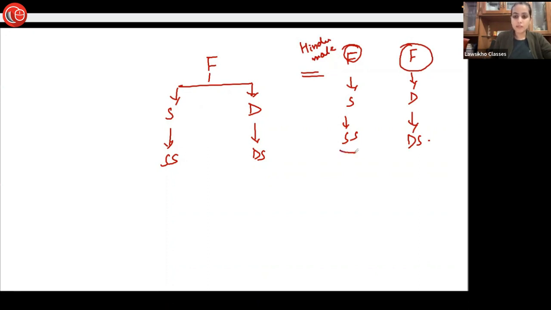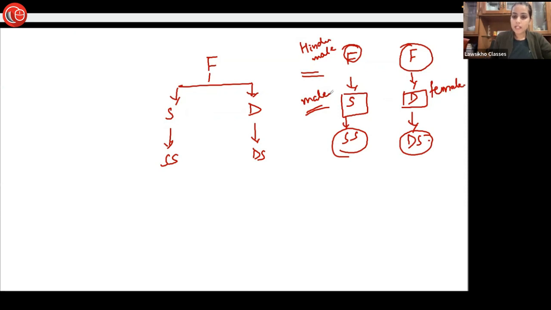Now we have to determine whether these are agnates or cognates. So who are agnates? The intervening relation between these two, which one is it? This is a male. And here the intervening relationship is of a female.